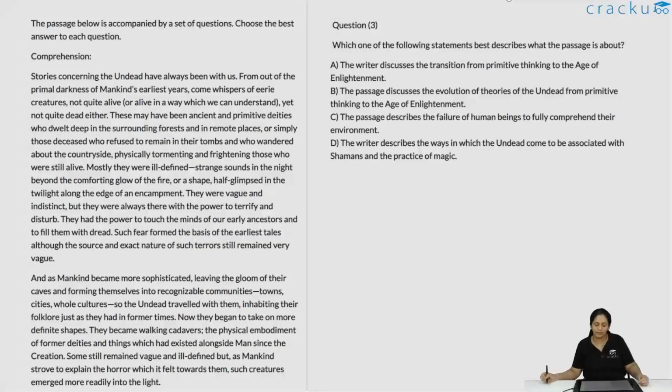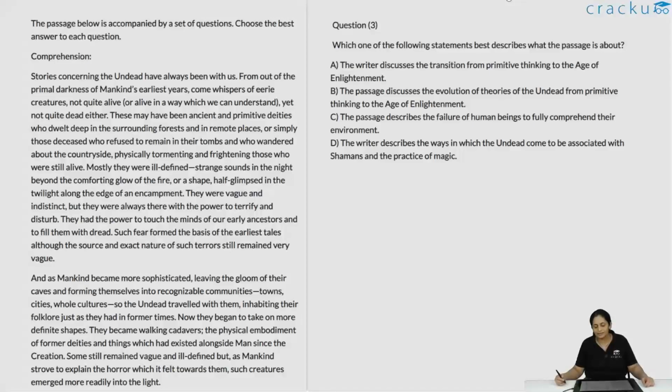Let's take a look at the third question. Which one of the following statements best describes what the passage is about? Essentially, tales of the undead from the time when we were cavemen to the age of enlightenment. He's tracing the evolution of the stories of the undead from then to now, and how that story has changed, how it has evolved, how our characteristics have changed, and so on.